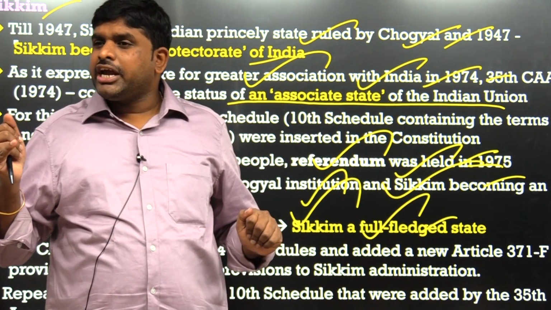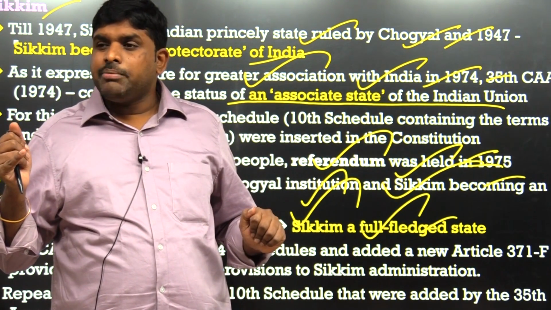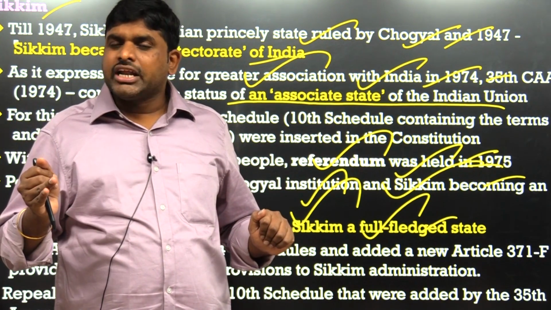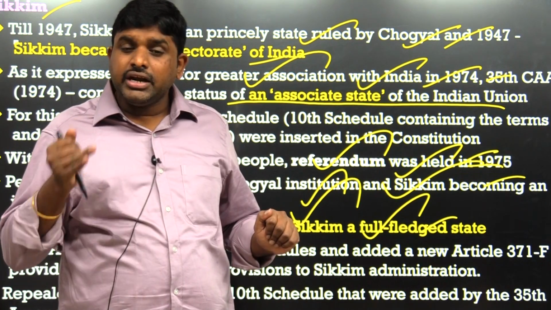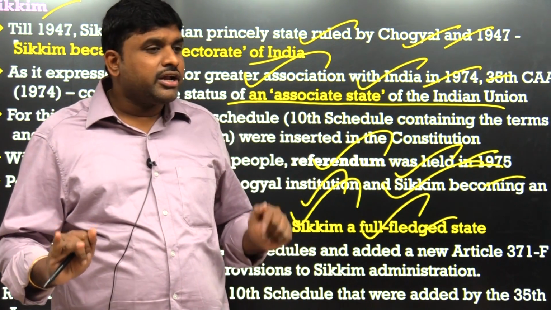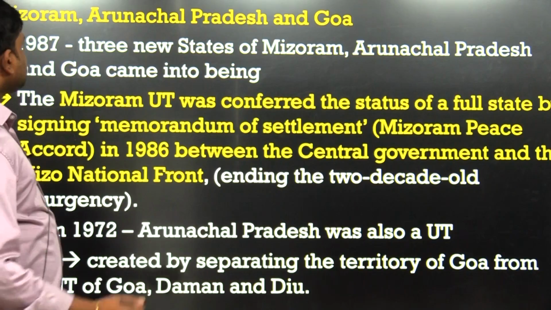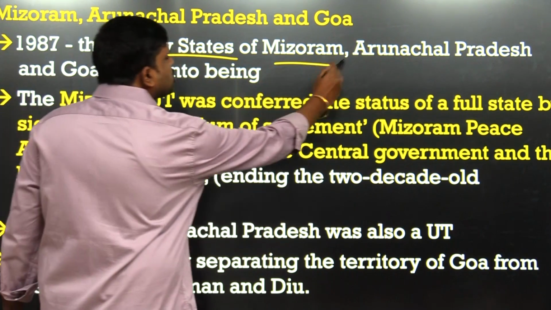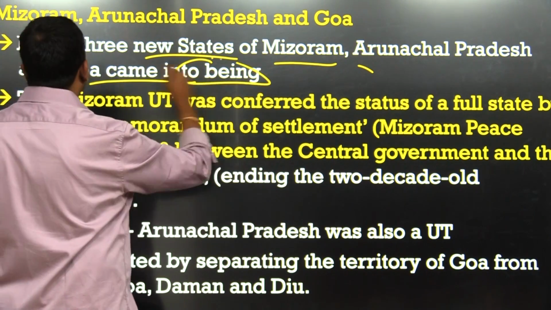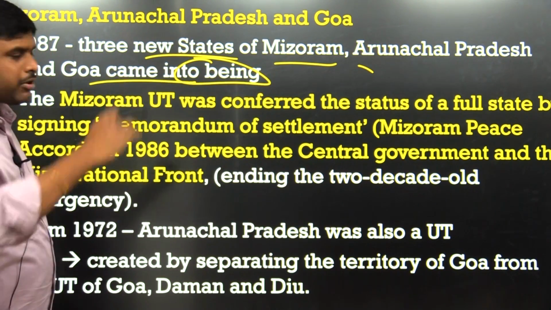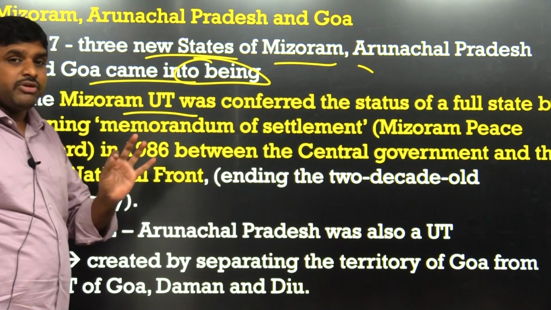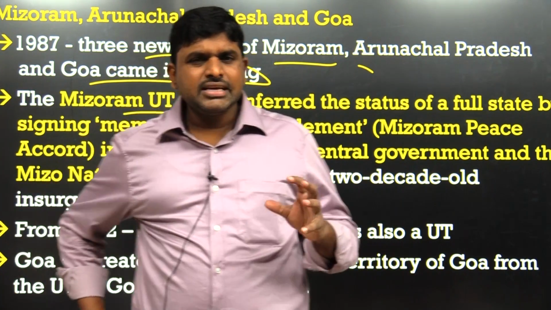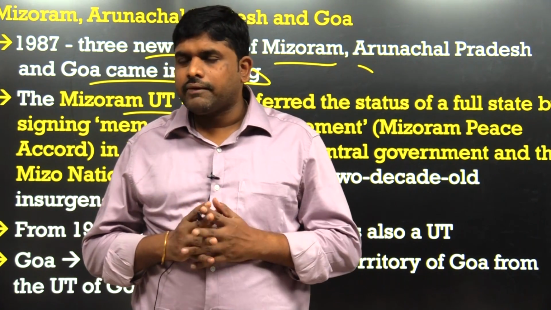Meghalaya, a sub-state or autonomous state, became an independent state. A protectorate state became an associate state, then became a full-fledged state. Which state? Assam is a state. Then Mizoram, Arunachal Pradesh and Goa. Three new states of Mizoram, Arunachal Pradesh and Goa came into being in the process. The Mizoram UT, this is very, very important. Listen. This is the best example of how statesmen should be.